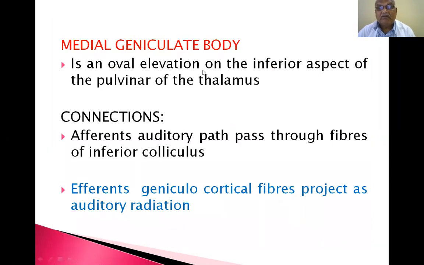It is a normal elevation of the inferior aspect of the pulvinar of the thalamus. Connections: the afferent auditory path passes through the fibers of the inferior colliculus. Efferent geniculocortical fibers project as the auditory radiation.